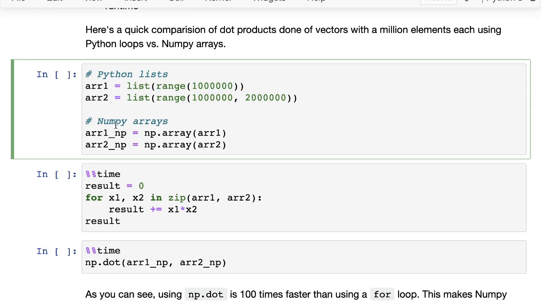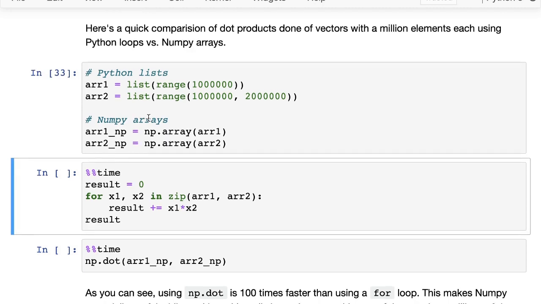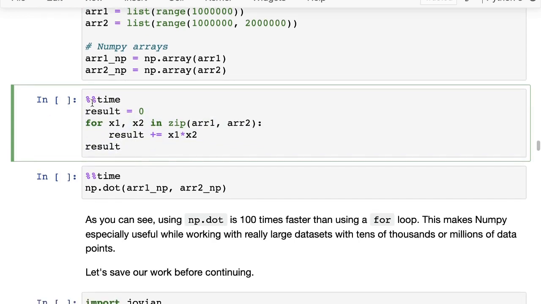And then we also convert those lists into NumPy arrays. So now we have two lists, and then we have two NumPy arrays with the same number of elements. Now we use this special time command. This is something special to Jupyter. You put in 2 percentage symbols and then time. And what this does is calculate the time it takes to run this cell. Okay. So here we are doing the dot product using a for loop, similar to what we did inside crop yield. We just did a zip and then we got back the values and then we added them to a result.